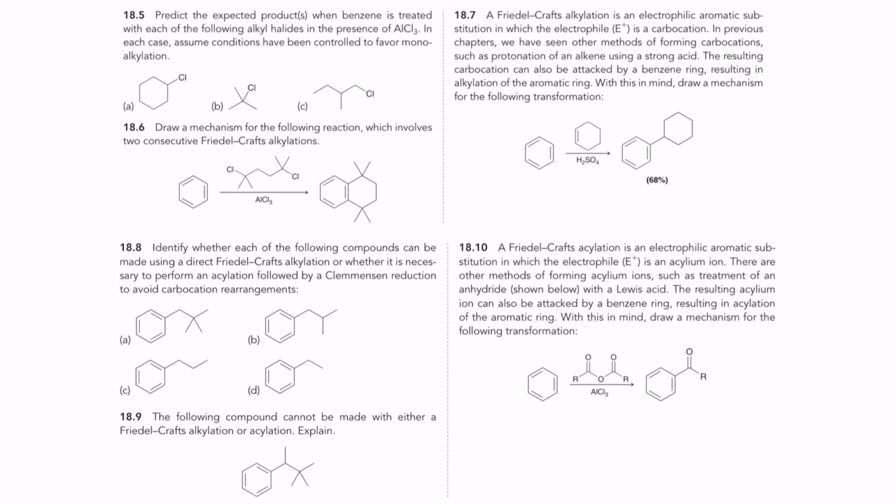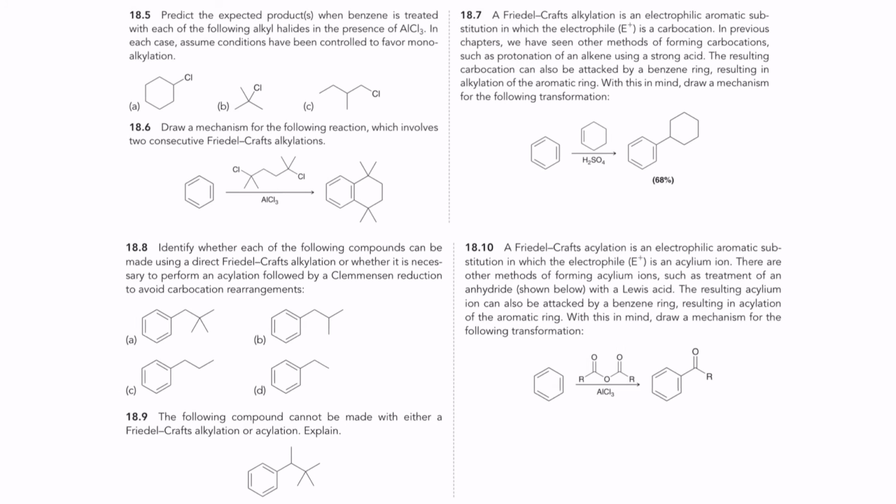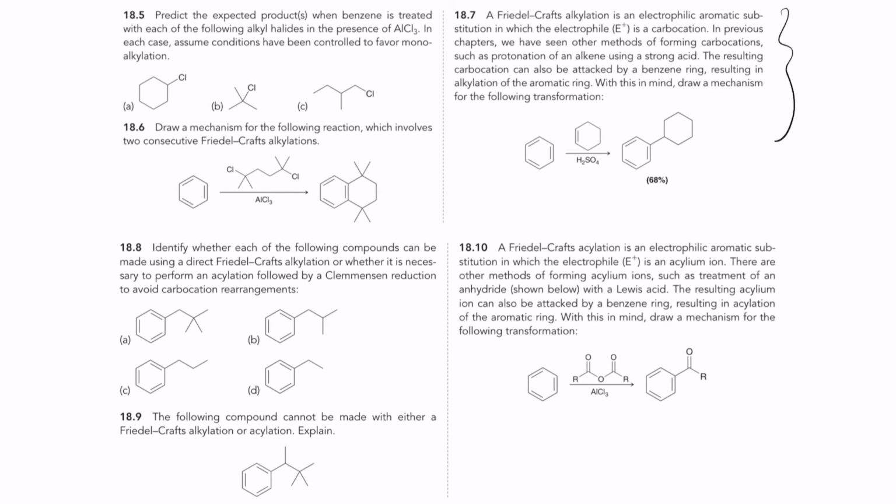So try these examples for both. These examples are for alkylation and these are examples of acylation. So try these problems and see if you can understand how the mechanism works, and whether it is necessary in any of these reactions, if you have any doubts. So try to pause the video right here and try to solve this problem.